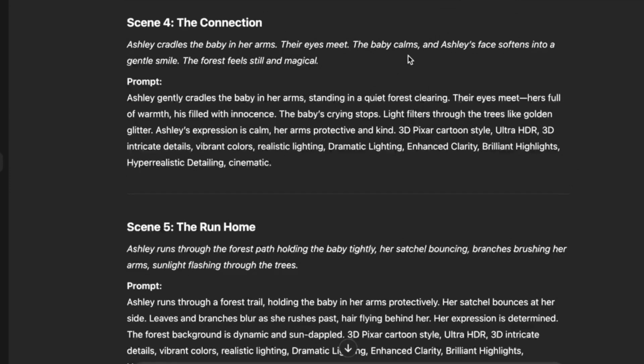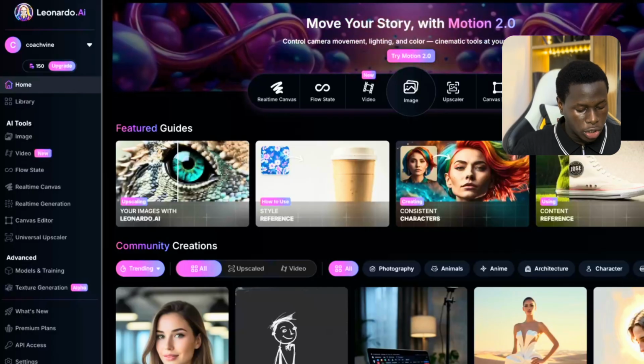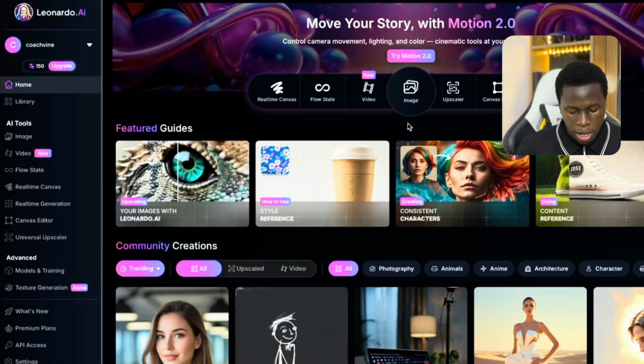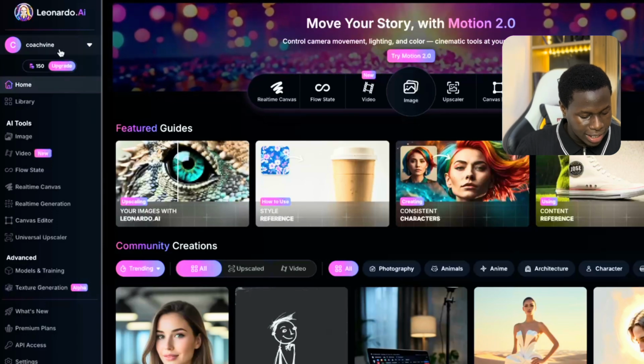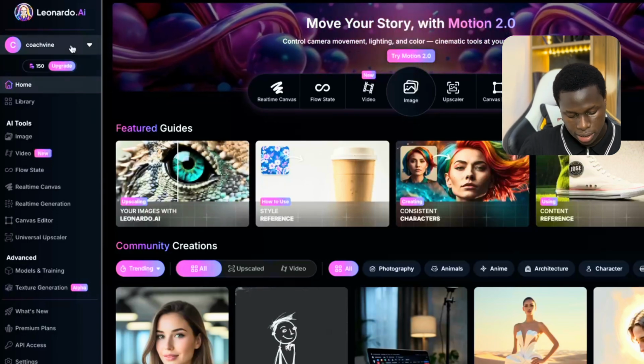The next thing for us to do is to generate the visuals, which is the images. For us to do that, we are going to be using a tool called Leonardo AI. Now guys, once you log into your Leonardo AI, I'm going to be sharing with you how you can create stunning visuals for these stories. Currently, you can see that I'm using a free plan. On top you can see my name right here.